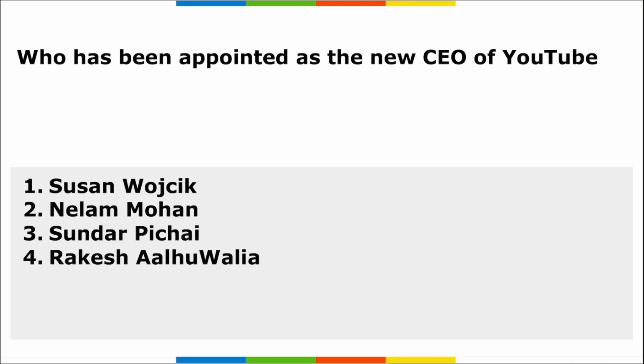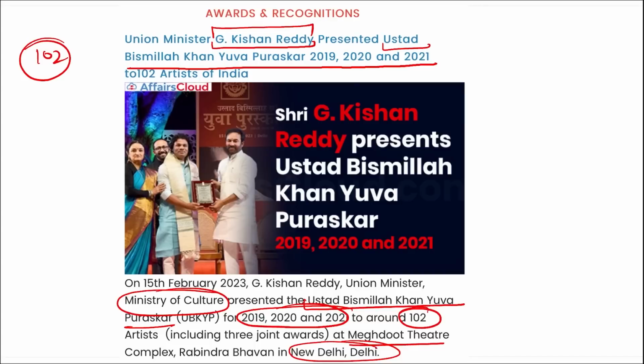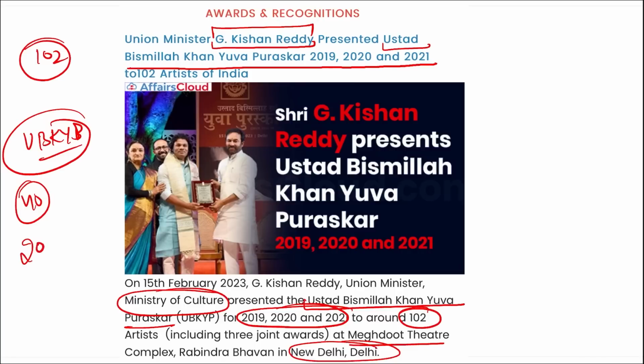Then remember, a question can definitely be asked from here is that this event was presided over by whom? It was presided over by Dr. Sandhya Purecha, who is the chairperson of Sangeet Natak Academy. Alright, apart from this, remember, if we talk about the Ustad Bismillah Khan Yuva Puraskar, this award is presented to an artist up to the age of 40 years to encourage young talents in various performing arts. The award was introduced in the year 2006 with the objective to identify and encourage the young talents in India and to give them recognition in the early stage of their life.